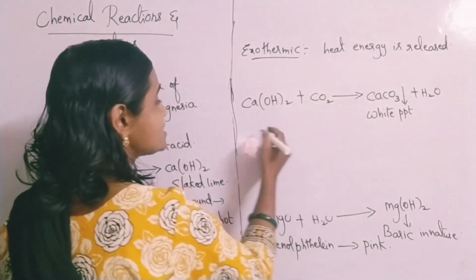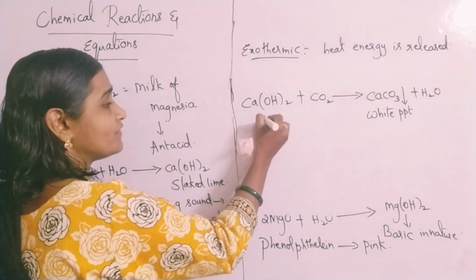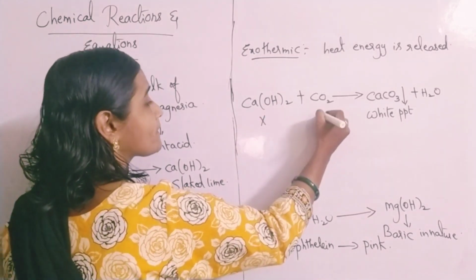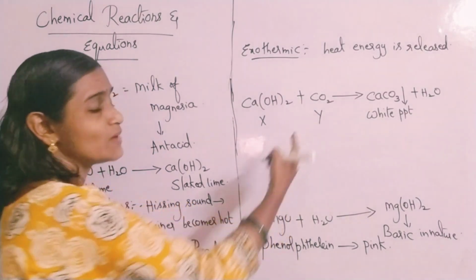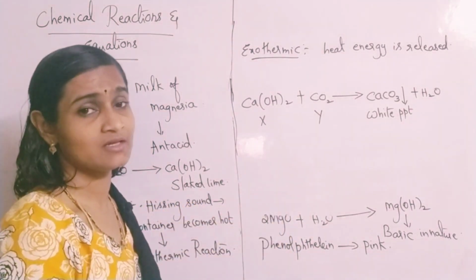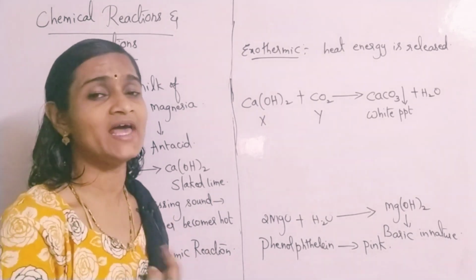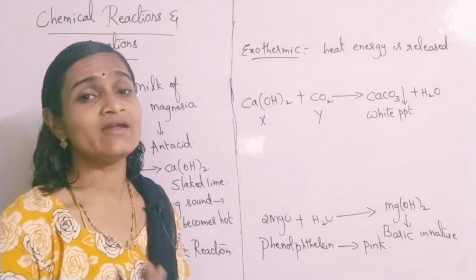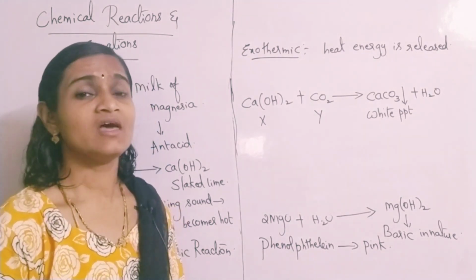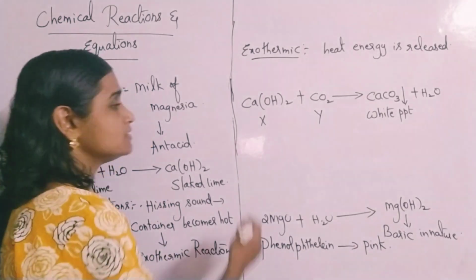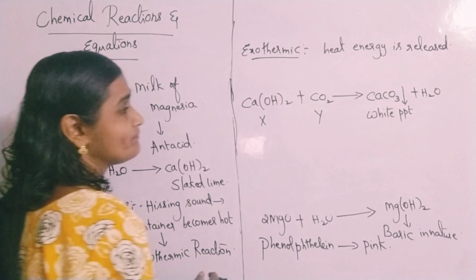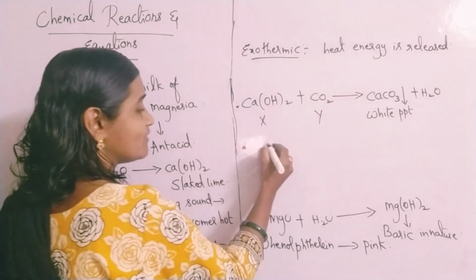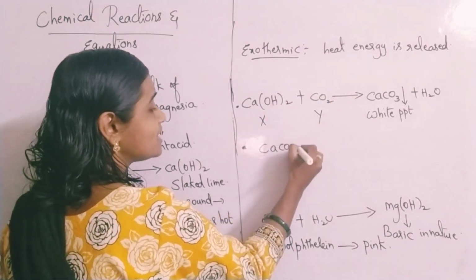This question can be asked in the form of an XYZ question. A substance X, when made to react with gas Y, which is used as a fire extinguisher, gives a white precipitate of CaCO3. Identify X and Y and write the relevant chemical equation. Like that you will be getting questions. Then you have to identify X and Y. And likewise, regarding this equation, you have another equation also, CaCO3 plus H2O.